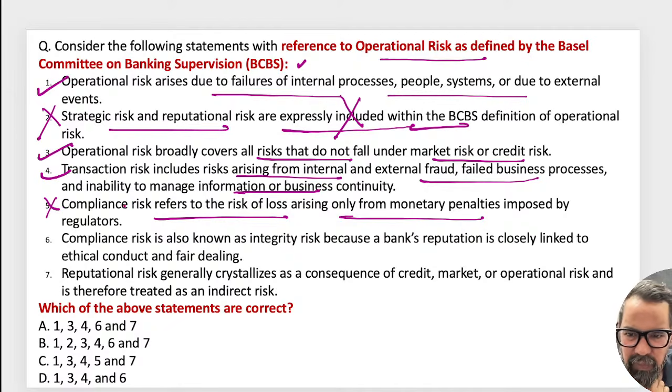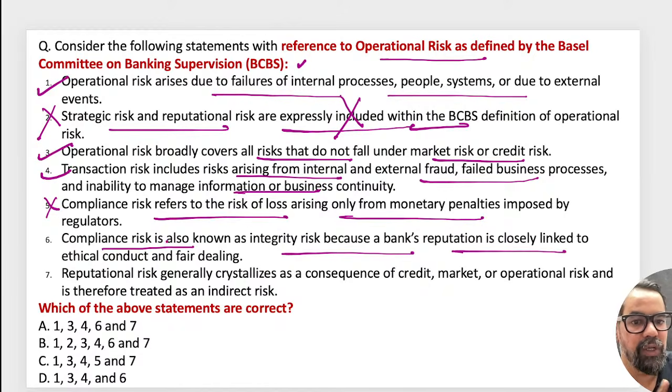No, this should be wrong, right? Compliance risk which leads to reputation losses and others, that is also part of it. So compliance risk is also integrity risk and reputation risk. Yes, this is 100% true. The next one, reputational risk generally crystallizes as a consequence of credit, market and other risks, and this is also true.